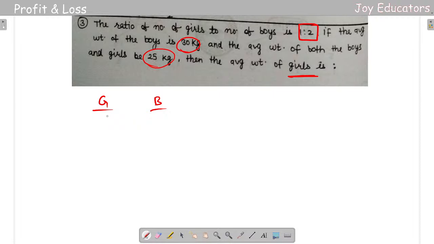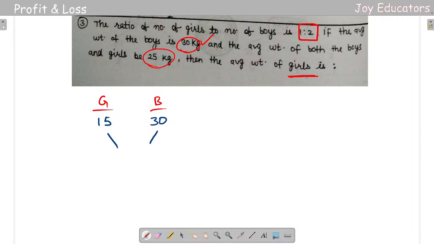No worries. Number of girls is 1, number of boys is 2, so boys will be 2 times girls. They already gave 30 kgs for the boys, so I'm writing 30 kgs here. Since it is 1 is to 2, girls will be half, so it will be 15.